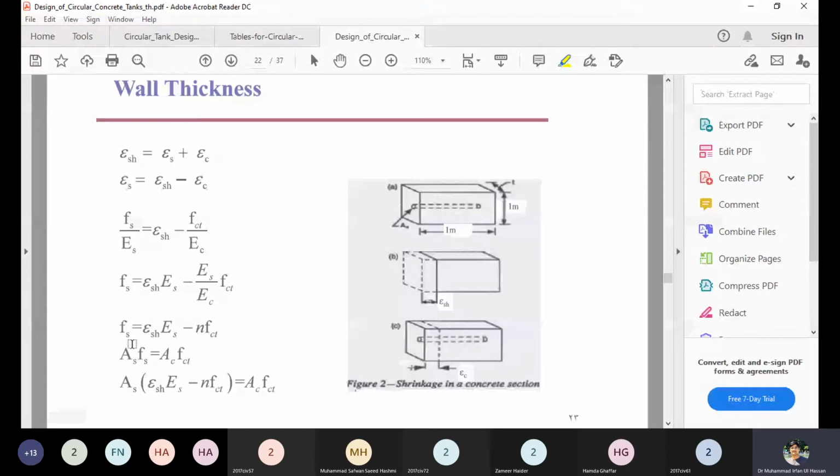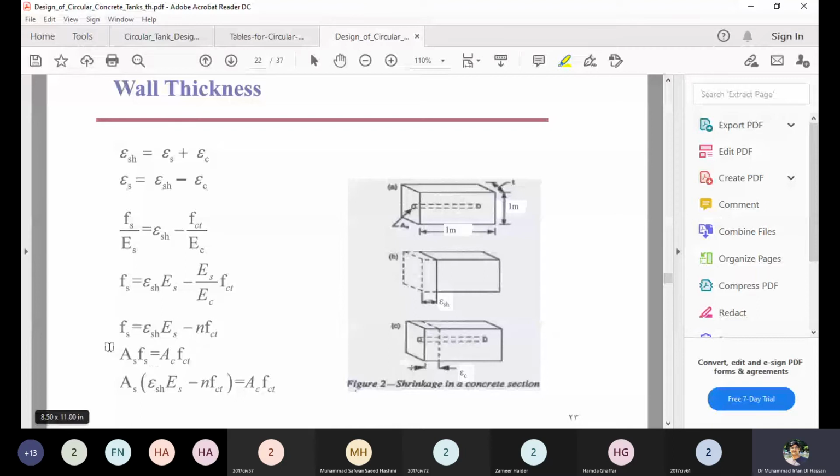So now by multiplying by Es on the right hand side, it is reduced to this equation, and you have studied partially this method, the working limit state method, and you know that the modular ratio is the ratio of Es to Ec. So it is replaced by n. n is the modular ratio, which is the ratio of the Young's modulus of the steel to the Young's modulus of the concrete.